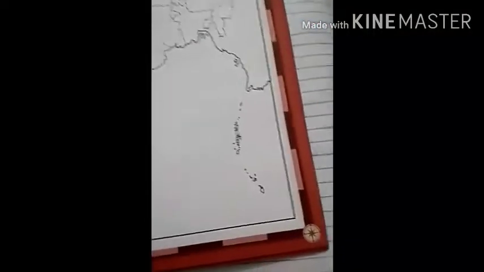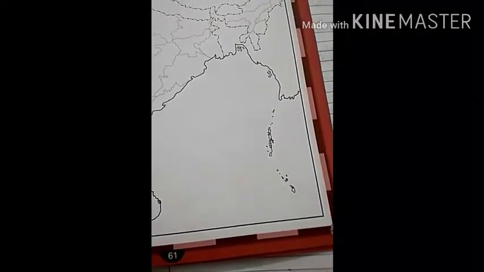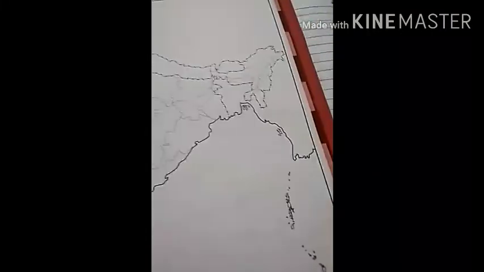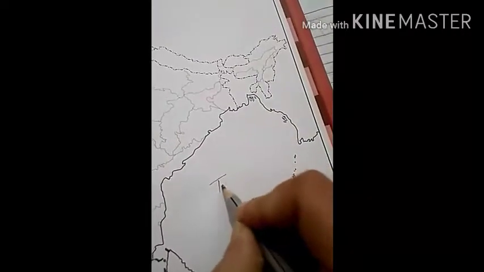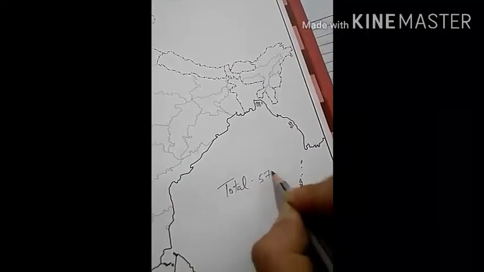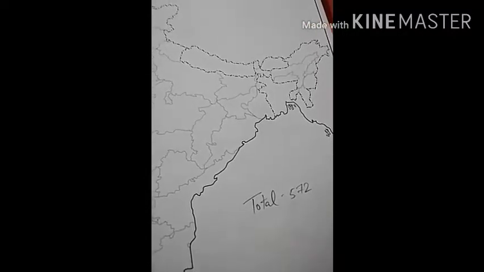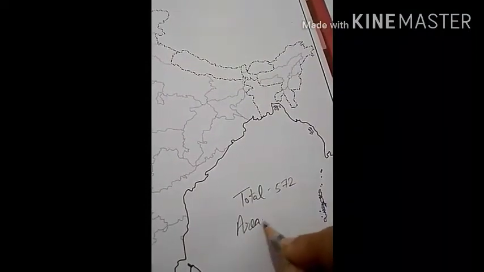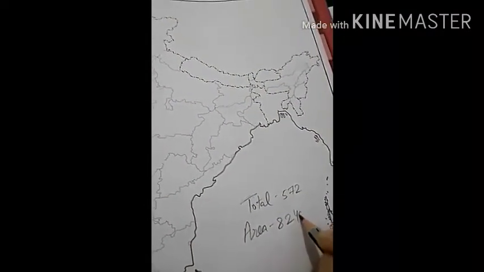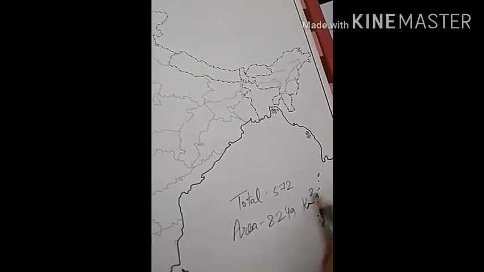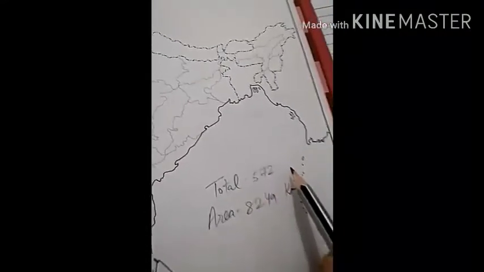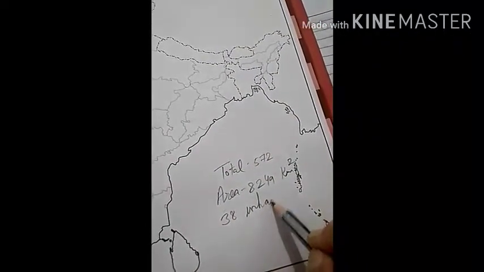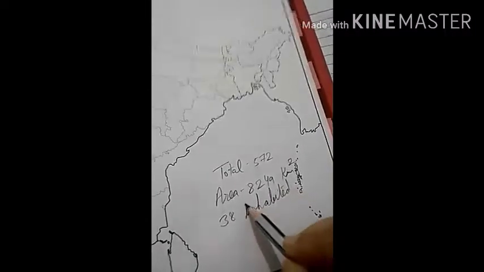Next, Andaman and Nicobar Islands. Andaman and Nicobar Islands lie in the Bay of Bengal. There are a total of 572 islands, and this island group covers an area of 8,249 square kilometers. Out of 572, only 38 islands are inhabited. How many islands are inhabited?